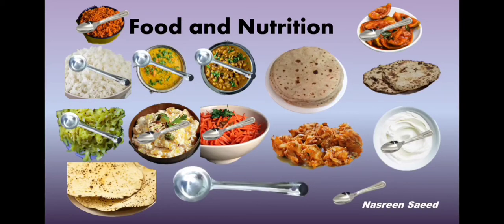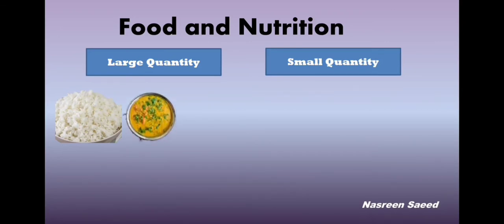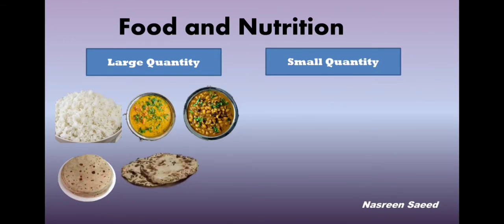Now we know which dishes require large spoon and which require small spoon. Now can we divide it into two groups and see which dishes are eaten in large quantities and which are eaten in small quantities? Come on, let us try. Rice we eat in large quantities. Then moong dal amti, chauli usal, chapati, jawar bhakri and cabbage bhaji we eat in large quantities. Now let's see the small quantities.